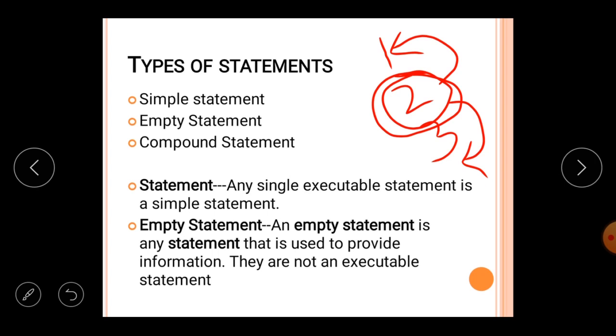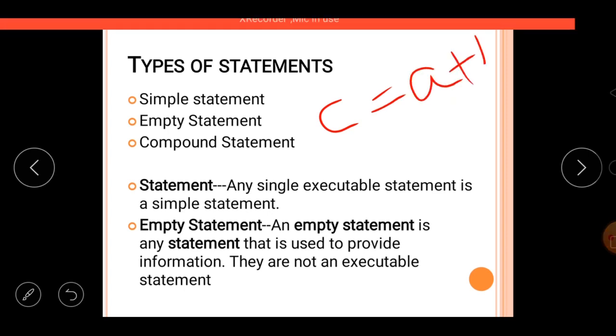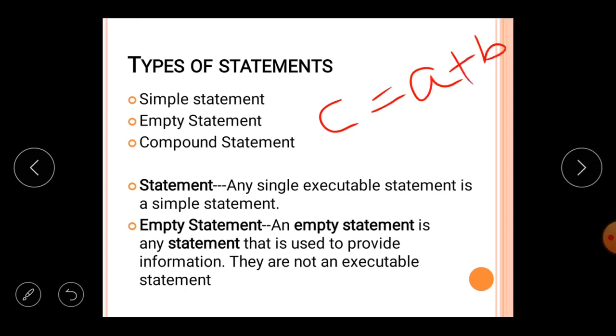This type of statement usually produces some kind of result. For example, if I am writing here C is equal to A plus B, this is a simple statement in which the value of A and the value of B are added together, and the result of the addition will be assigned to the variable C. This is the outcome of the statement C is equal to A plus B. So in reference with this statement, some execution will happen.